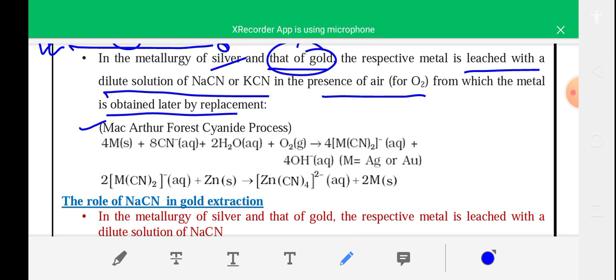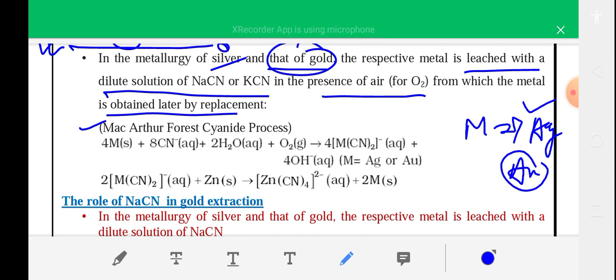In this method, silver or gold, which is generally written as M, means Ag or Au. Au is not required. You have to read only about silver. So silver is treated with NaCN or KCN, that is CN minus ion. So 4 Ag plus 8 CN minus plus water plus O2 forms a complex compound, 4 [Ag(CN)2] minus, plus 4 OH minus. Here M is Ag, I have told.